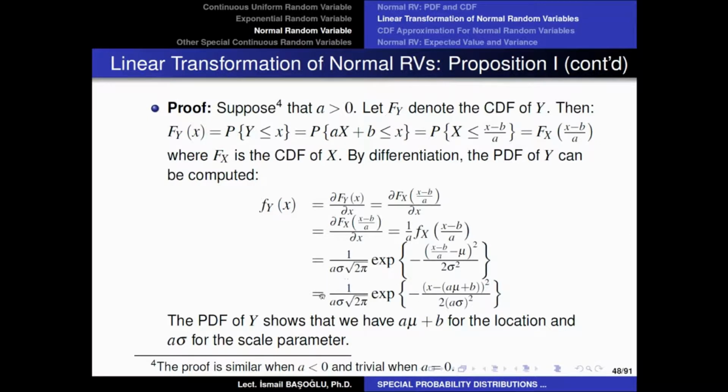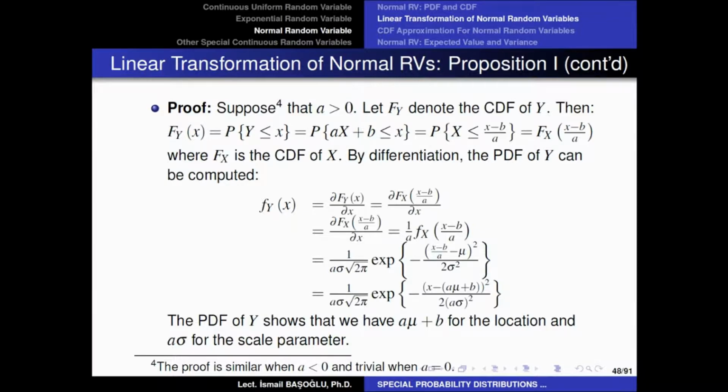Now, if you just check, this function is also in the form of the probability density function of a normal random variable. However, instead of the location parameter mu, we have A mu plus B, and instead of the scale parameter sigma, we have A sigma. Therefore, this probability density function here is the probability density function of a normal random variable with location parameter set as A mu plus B and the scale parameter set as A sigma.